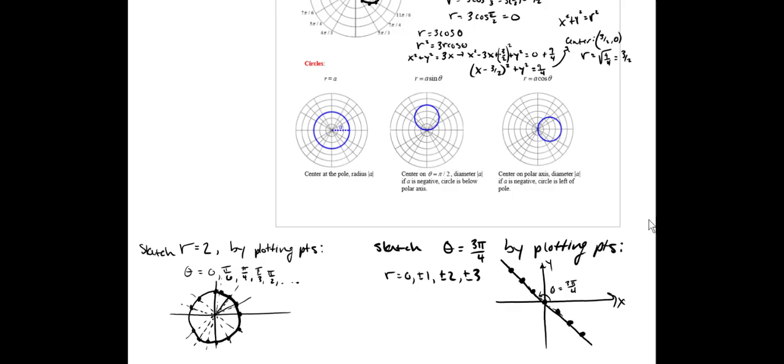So that tells us more than what these facts up here explained about circles in polar. It tells us theta equals a constant is an equation of a straight line through the origin.